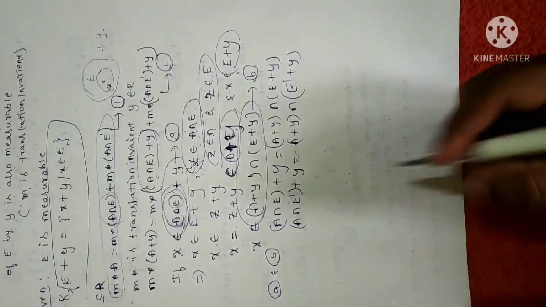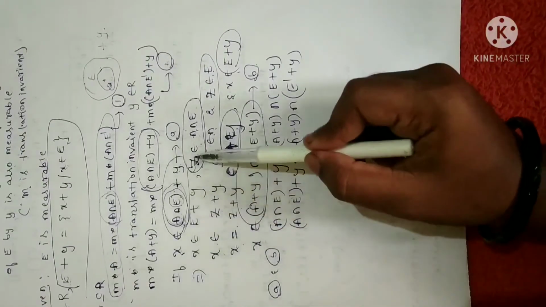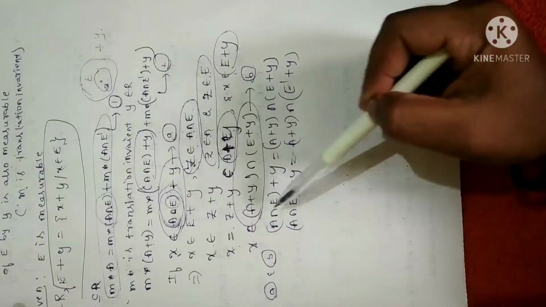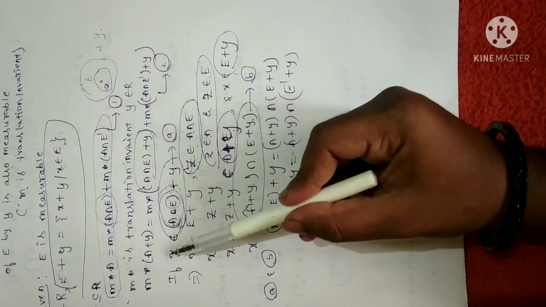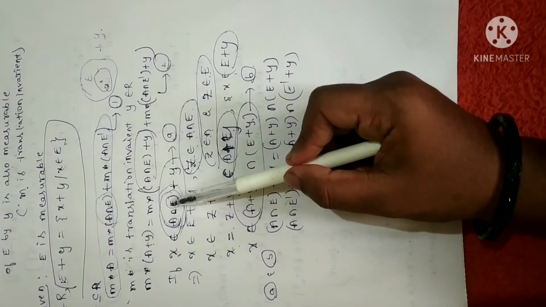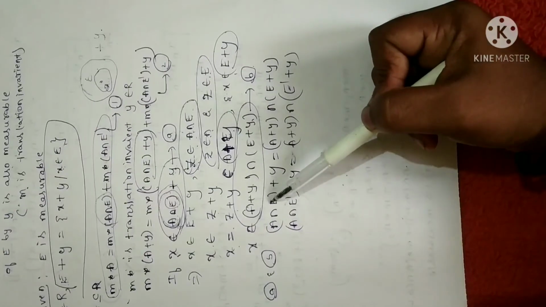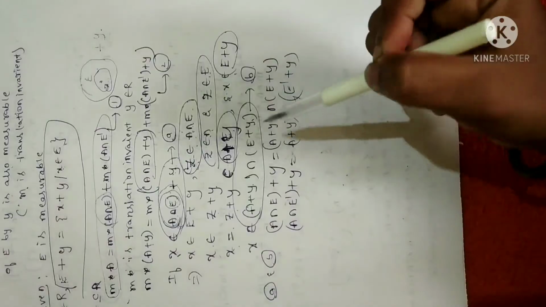Clear? So I have taken an element, which is Z, which is in this set. If that was the case, I can write like this. So from these two assumptions, I can say these two are equal, that is equation A and equation B. RHS are equal, LHS are equal. Yeah, I can equate RHS. So that is what I have done. Now by the above property, what I did is replacing E with E complement. I have obtained this. Fine.